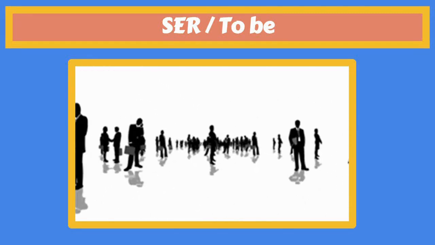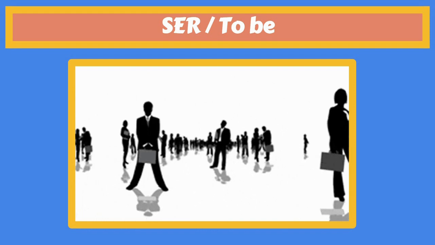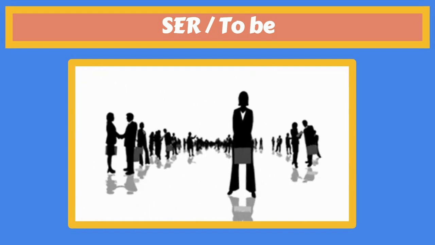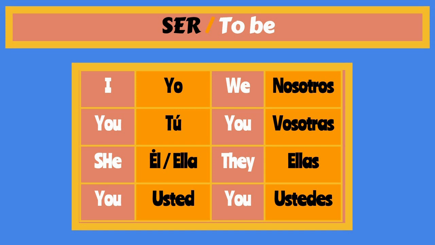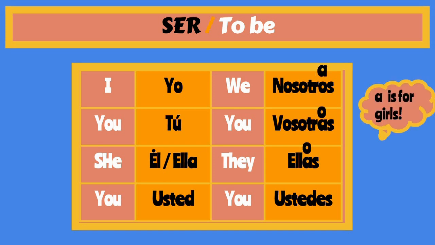Hola. When talking about people in Spanish, you must use the verb ser with subject pronouns. Now, subject pronouns are those words I, you, he, she, we, you, and they. In Spanish, yo means I, tú means you, él means he, she is ella, you is usted for a formal situation. Then we have we, that is nosotros o nosotras, you, that is vosotros o vosotras, they, ellos, and ellas, and you formal, that's ustedes.